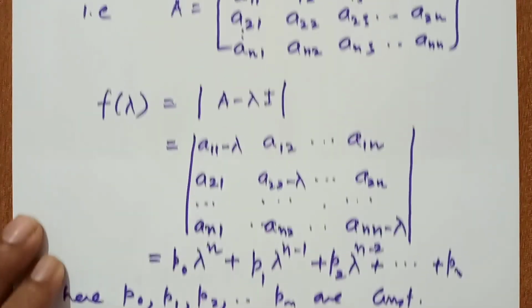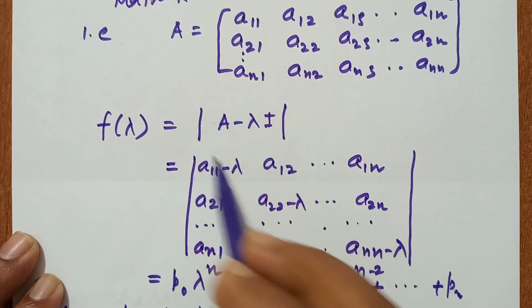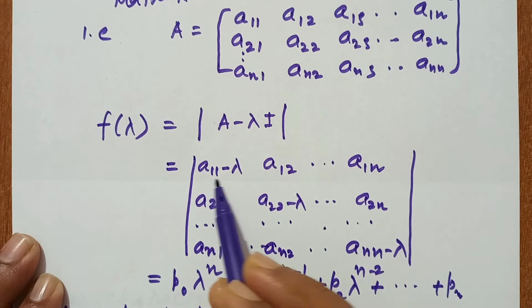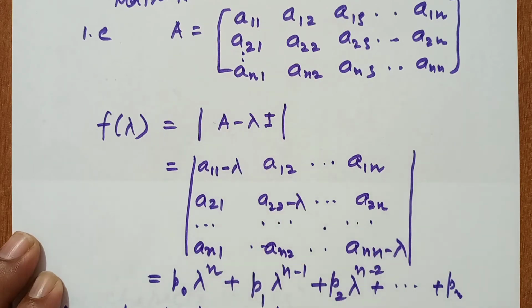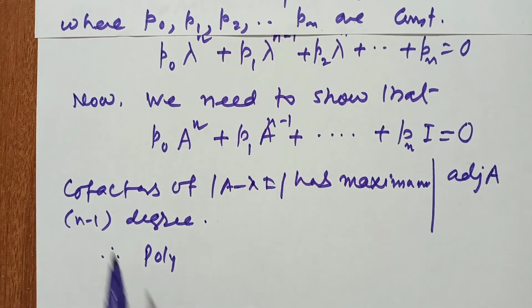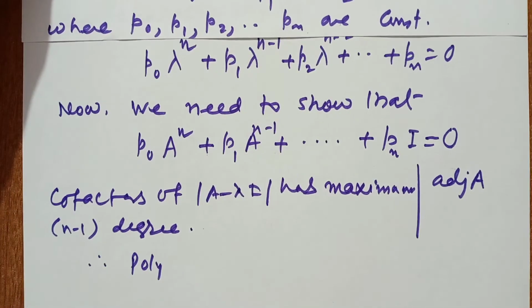therefore we have A minus lambda I. So the order of A minus lambda I is also n. And the cofactors of A minus lambda I, if we calculate them, have maximum degree n minus 1.